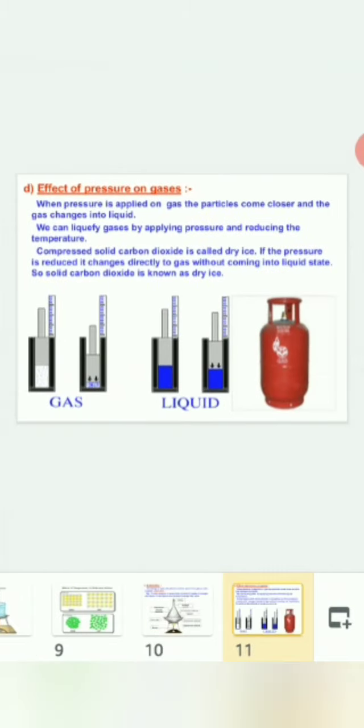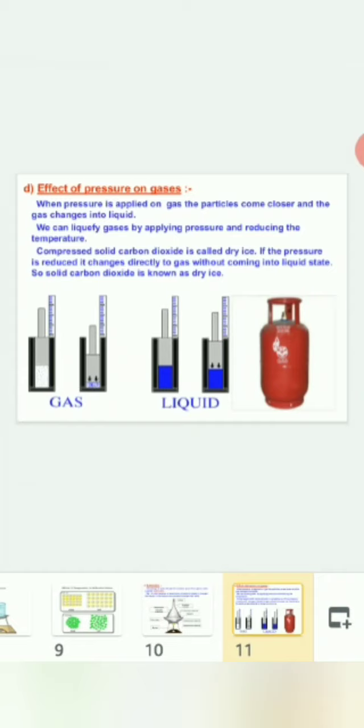Next, here you will see the effect of pressure on gases. When you are applying pressure on the gases, you are manipulating one of the important factors, the intermolecular space between the particles of the gases. So what happens when you try to compress a gas? What happens to the particles? When pressure is applied on a gas, the particles come closer and the gas changes into liquid. That means the intermolecular space between them becomes less, and intermolecular attraction between them becomes more.